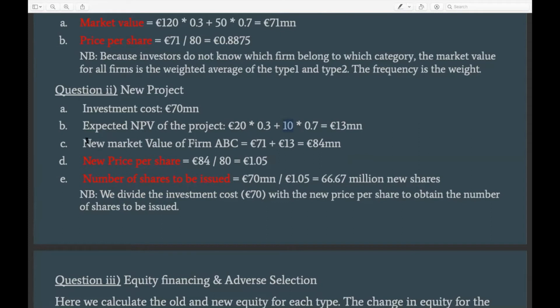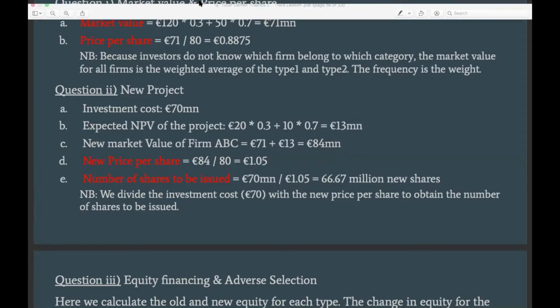So if firm ABC would do this project, the new market value of firm ABC would be the old market value, which is 71 million, plus the 13 million, which is the expected NPV of the project. And this would give us 84 million in total value, right? And now we need to find the new price per share, which should be the new market value divided by the number of outstanding shares, right? And now we see that the price per share of the company will be 1.05 euros, which is slightly higher than before. And this is because the company is going to do a positive NPV project.